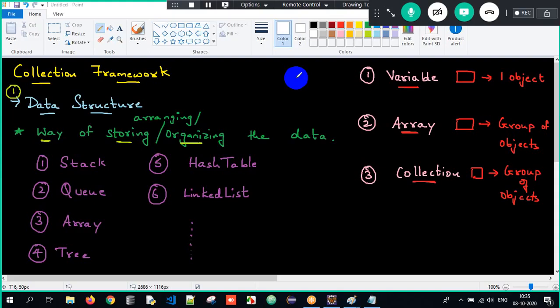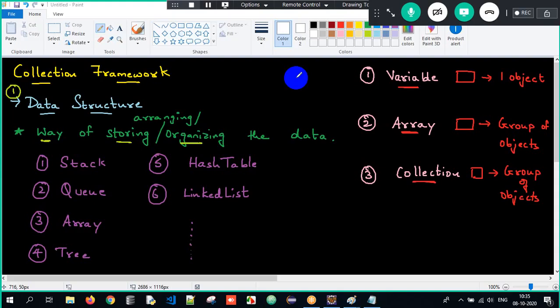So if you have 1,000 books, what will you do? One above one, one above one, one above one, you'll store. That is nothing but a stack. Clear? You know a building, no? First floor, second floor, third floor, one above one, one above one. It's a stack. So that way, we are just trying to follow the data structure.